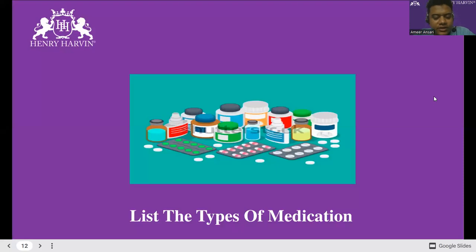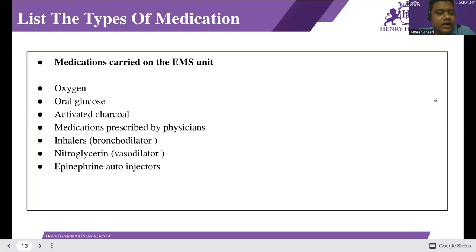The next thing is to list the types of medication. We can see the medications carried on the EMS unit. We can carry a few more medicines, but a short list: first is oxygen, very important to use in an EMS unit. Second is oral glucose, used in a hypoglycemia situation, a low level of sugar. The third is activated charcoal, used in poison and overdose situations.